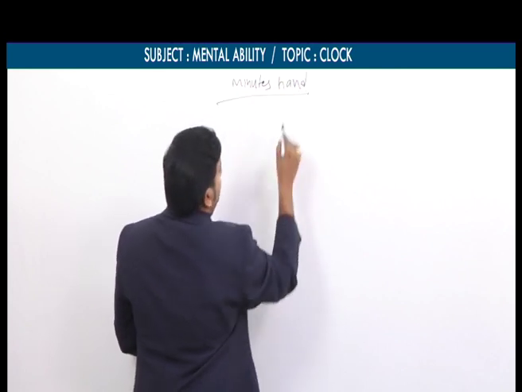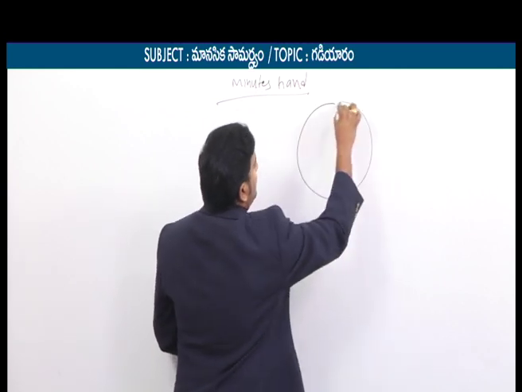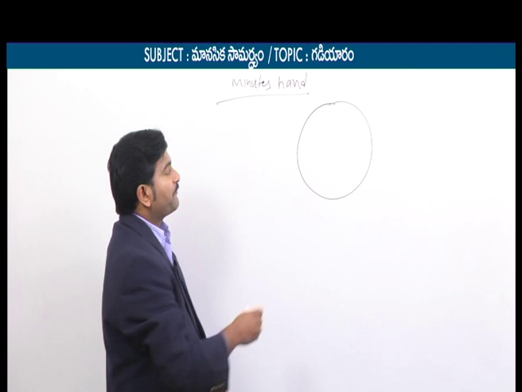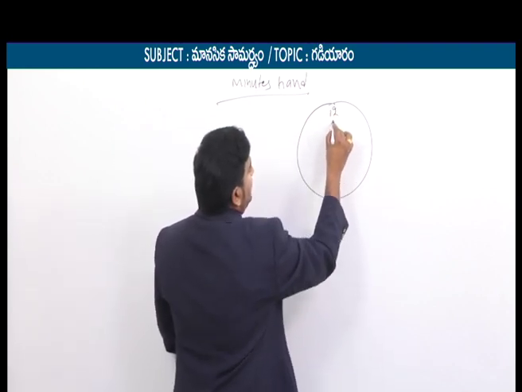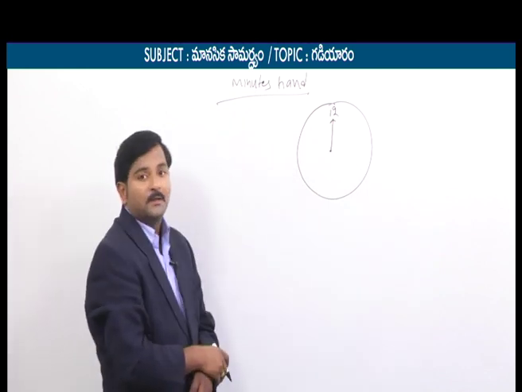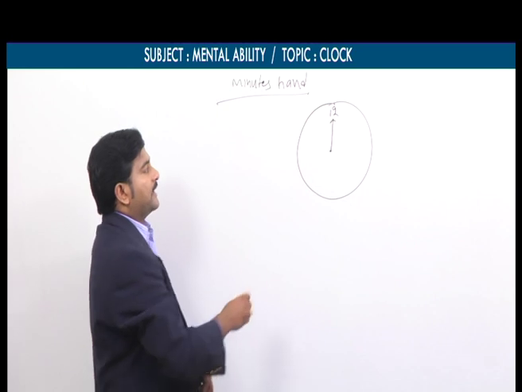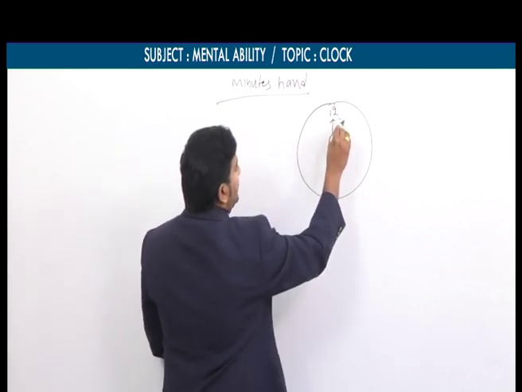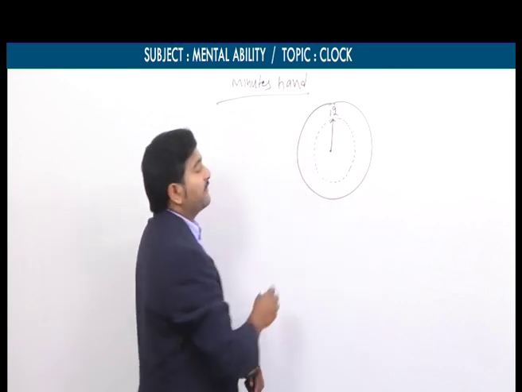Let's take one small diagram. Let's say this is a clock. For example, 12 o'clock. Instead of the hour's hand, now I am taking the minute's hand. The minute's hand is located at 12 o'clock. This minute's hand rotates and makes a complete revolution.